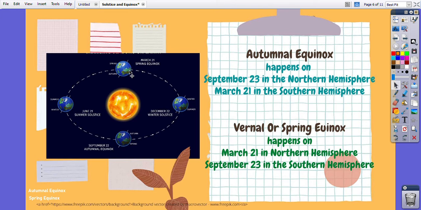Now look at this diagram. If it is March 21 and spring equinox in the northern hemisphere, at the same time it is autumnal equinox in the southern hemisphere. Similarly, if it is September 22 or 23 and there is autumnal equinox in the northern hemisphere, then we have spring equinox in the southern hemisphere.